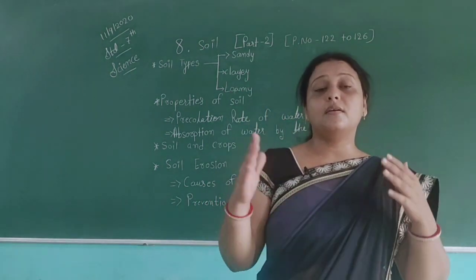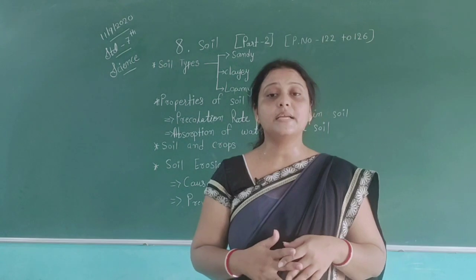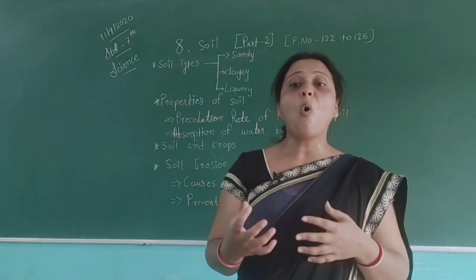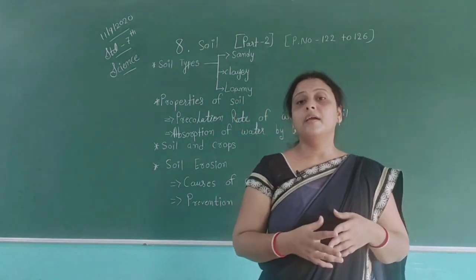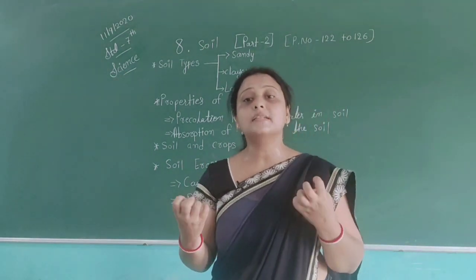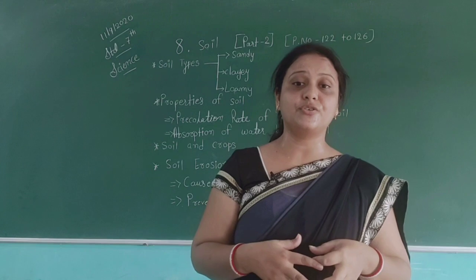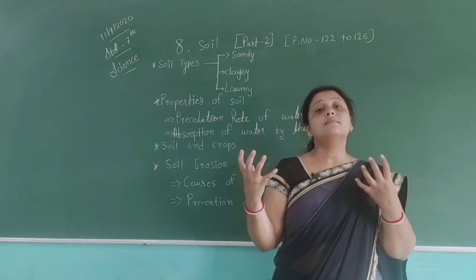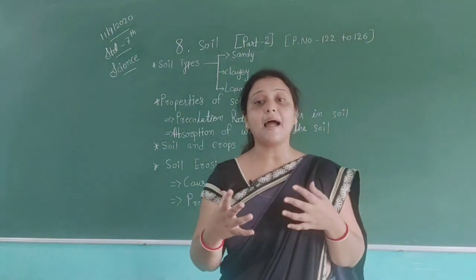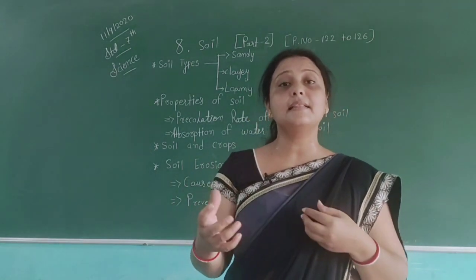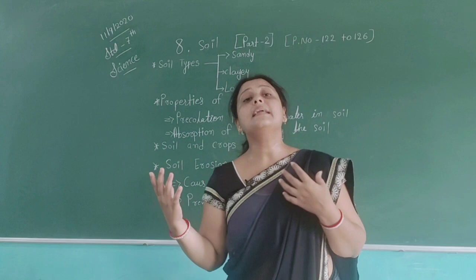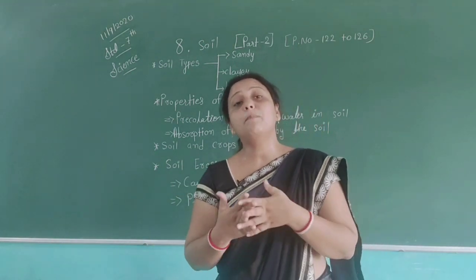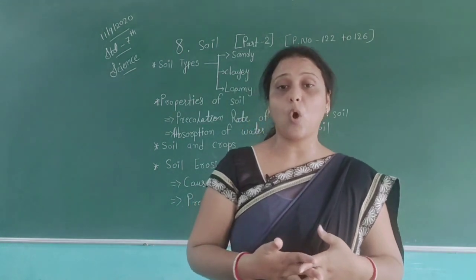Then clay soil. In clay soil, you can see that it has more fine particles with small air spaces. Water retention is high and the soil becomes sticky when wet. Some humus is present, compared to sandy soil. Plant growth takes place in this soil because plants can easily get water and humus in this type, so plants will grow there easily.